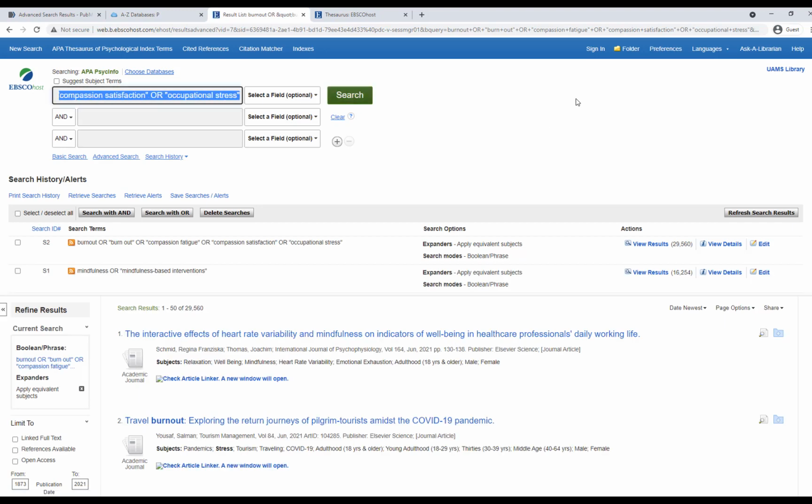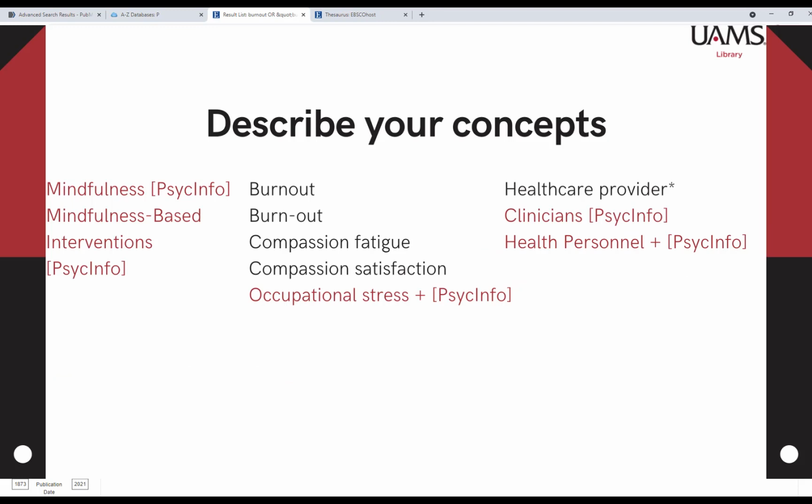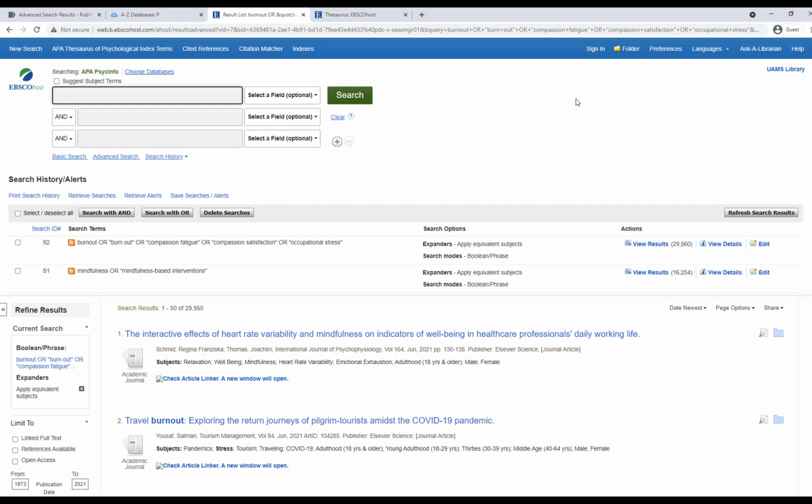And then finally we're going to do our healthcare professionals, healthcare providers concept terms here. Now notice from my list of terms that I did end up shortening the list of text words for this concept that I had used in my PubMed search, so I'm also going to use fewer words to search for that concept here in PsycInfo. I might have to expand this list again based on how the search goes in this particular database, but this is what I'll start with.